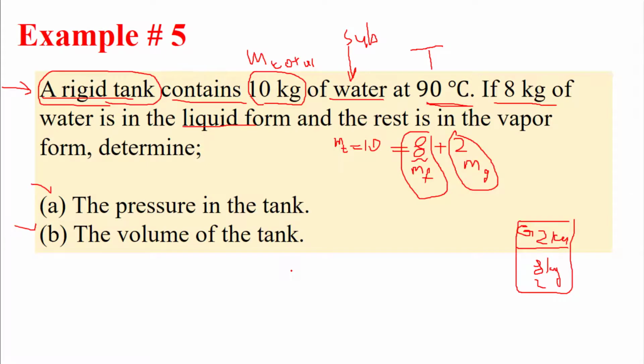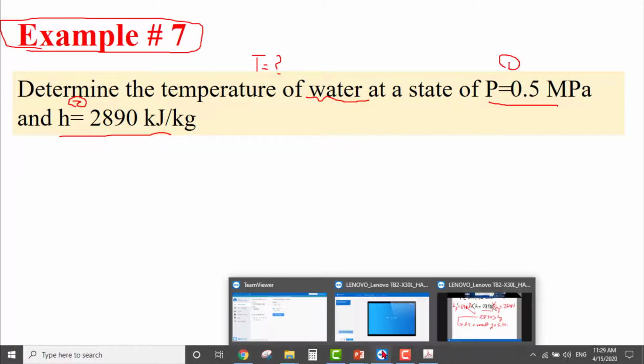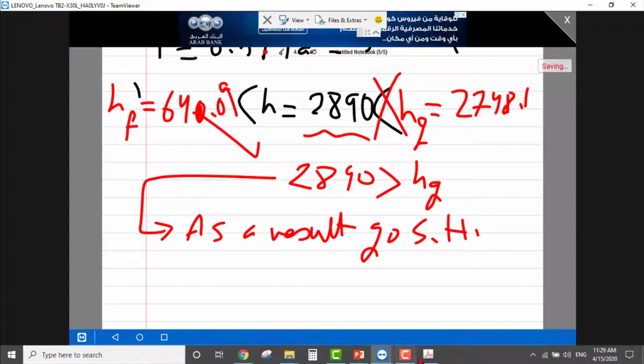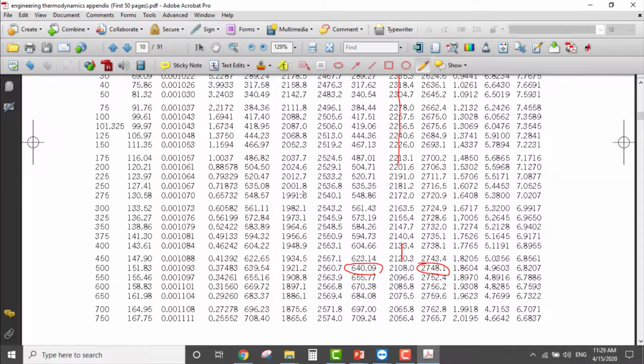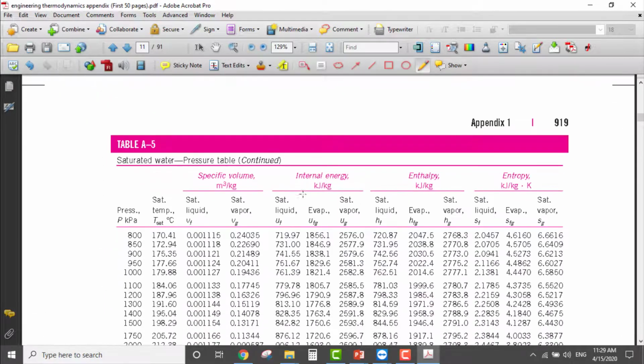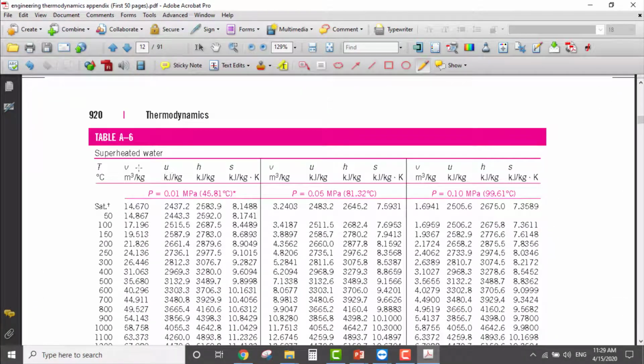Okay, so yes, go to the superheated table. So let me go back here and go to the superheated table. So here is the superheated table, or this is still saturated. Okay, so we go to superheated. Yeah, this is the superheated table.